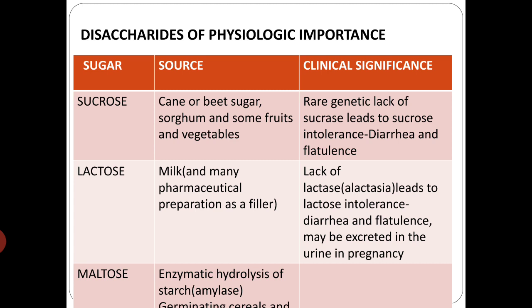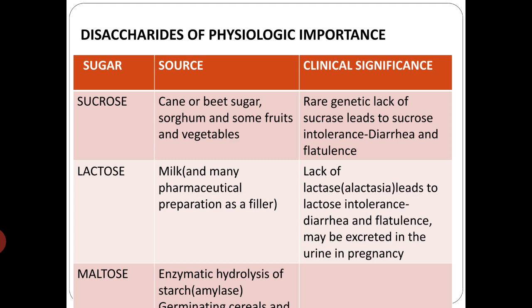Okay, coming to the physiologic importance of disaccharides. The sources of sucrose are cane sugar or beet sugar, sorghum, and some fruits and vegetables. The clinical significance of sucrose is the rare genetic lack of sucrase, which leads to sucrose intolerance, with diarrhea and flatulence in the patient. For lactose, the only source is milk, and many pharmaceutical preparations use lactose as a filler.